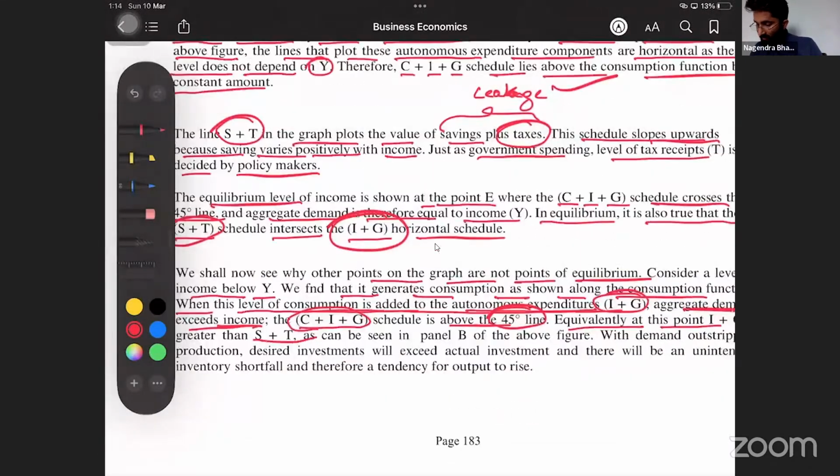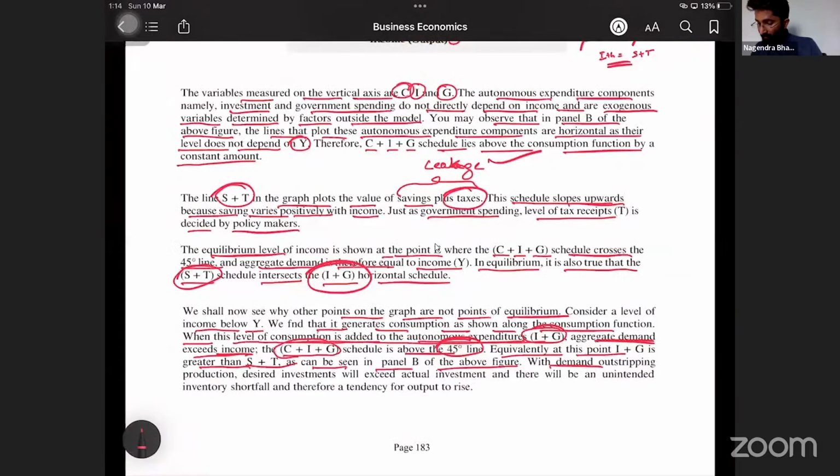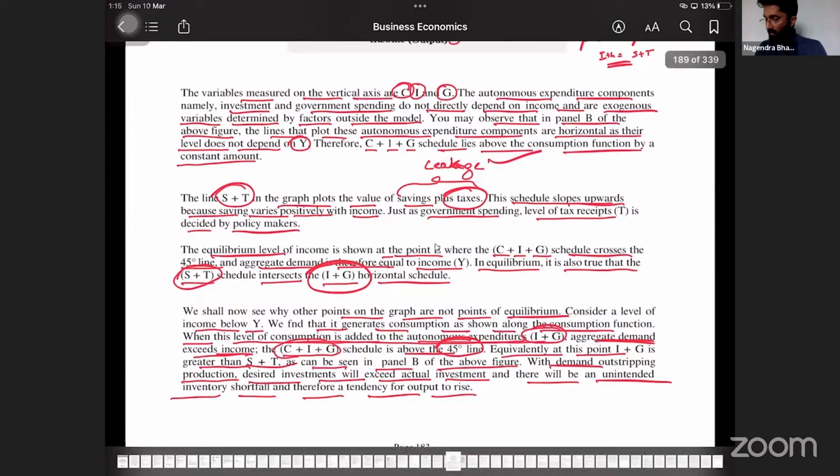I plus G is greater than S plus T, as can be seen in panel B of the above figure, with the demand outstripping the production. Demand is more than production here. So desired investment will exceed actual investment, and there will be an unintended inventory shortfall, and therefore a tendency for the output to rise. So there is unintended fall in the inventory. Demand is more, inventory is less. So that will lead to increase in the output.